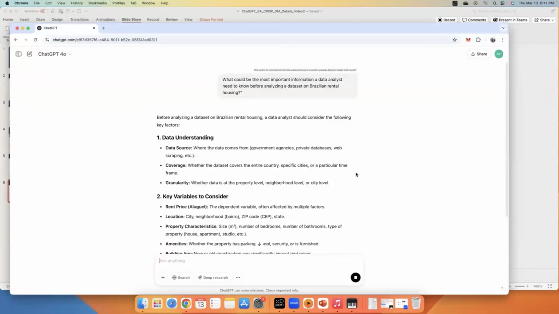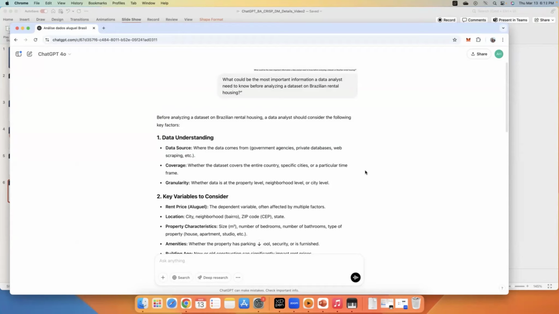So ChatGPT is following the structure of data understanding. In terms of data understanding, where the data comes from, like government agencies, private databases, data scraping. It depends on the type of the dataset, but a government agency could be more reliable than private parties, or vice versa, depending on the situation. So it could be important where the data comes from.